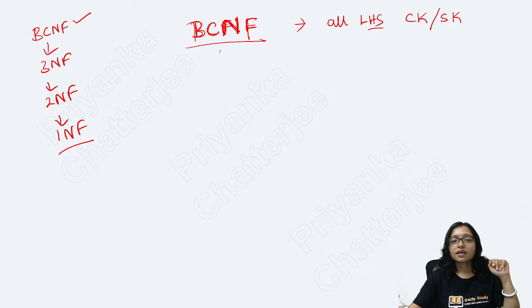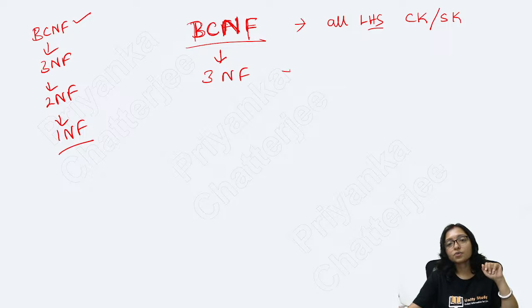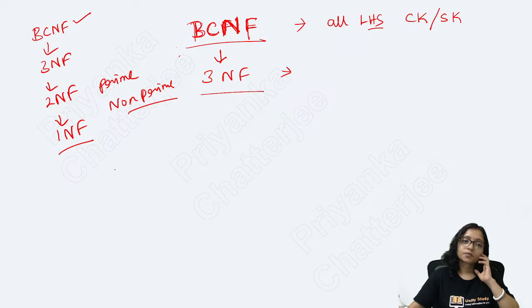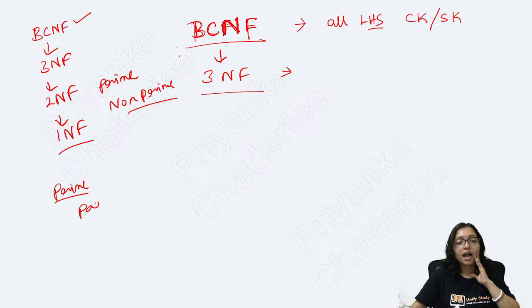After that, come to 3NF. Very good, Jivita, Rukaya. 3NF: what to do? If BCNF is not satisfied, then find out the prime attributes and non-prime attributes. Now ma'am, what is prime and what is non-prime? Prime attribute means part of a candidate key.